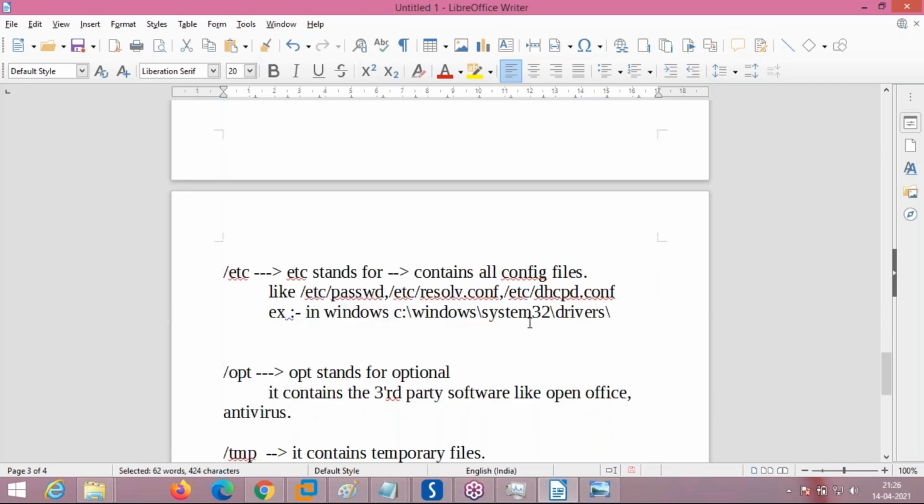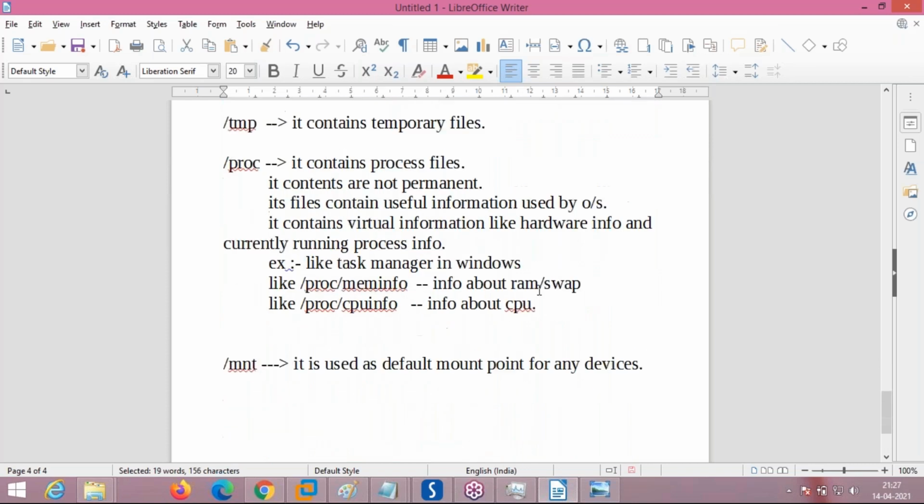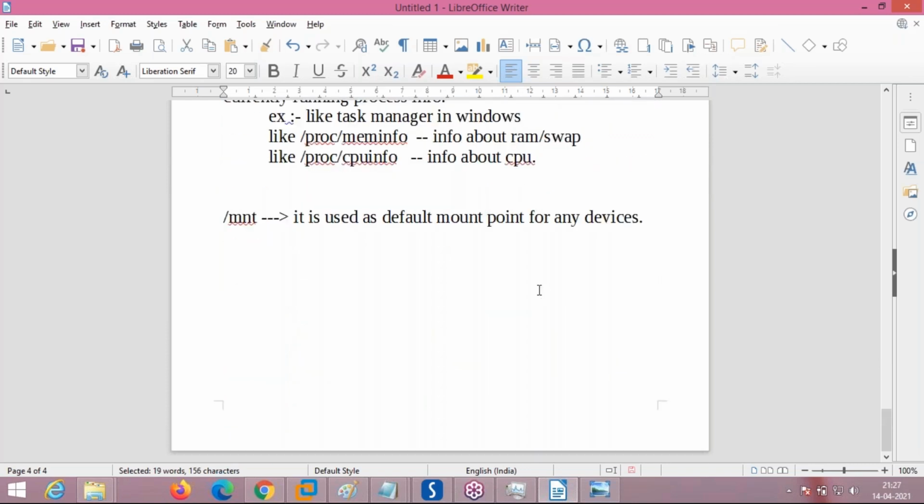Similarly, every directory here which I mentioned has its own purpose and requirement. You will not understand the total requirement just now with 5 or 10 minutes of explanation, and you will not remember it. But as you go through your administration course, you will learn the purpose of these files, where each device file is, what its purpose is, and where I should search. Don't get confused. For now, just remember these things. When you practice your course, you will understand the purpose and use of each and every directory and file.